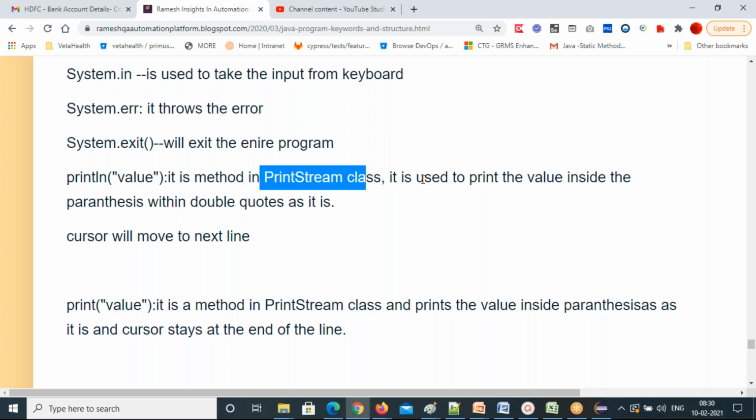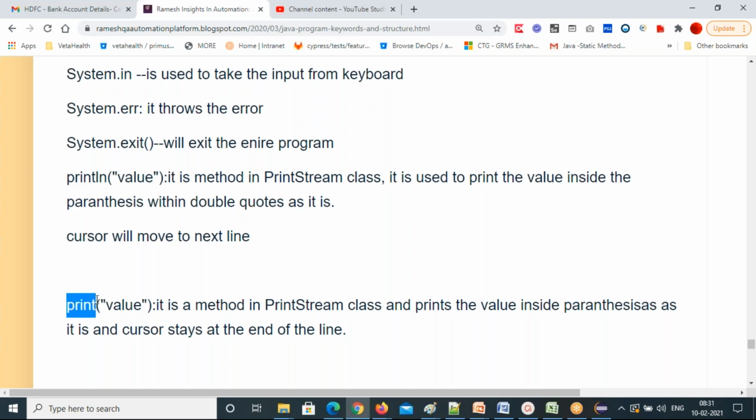Whatever you give inside the parentheses, within double quotes or without double quotes, you can print in string format, number format, Boolean format, float format, or character. Anything you can print with this println method. All formats are there. And ln means new line. After printing the value, the cursor will move to the next line. That's println. It prints the value in the parentheses, and immediately the cursor goes to the next line, not the same line.